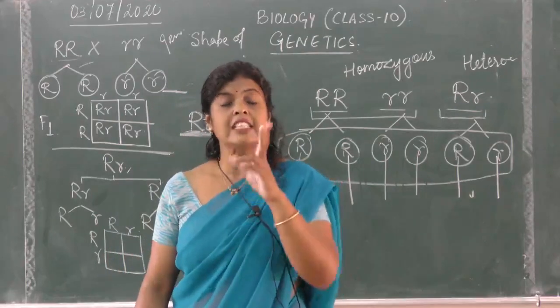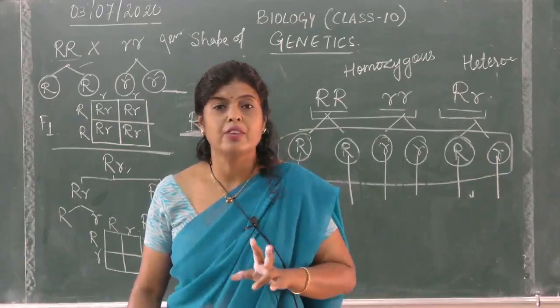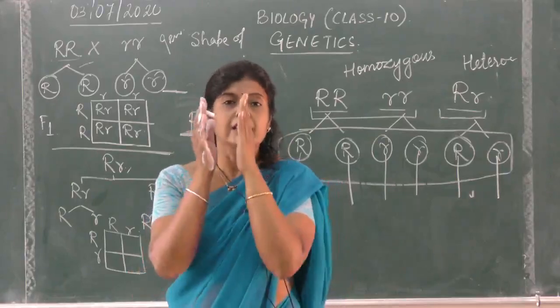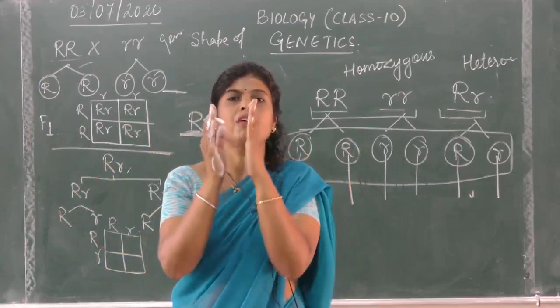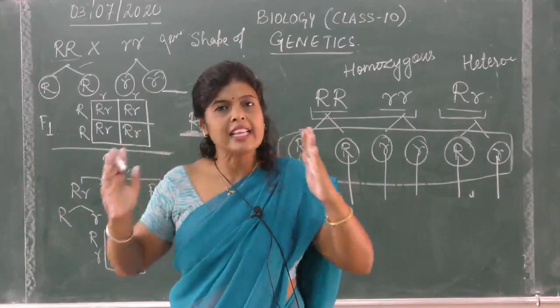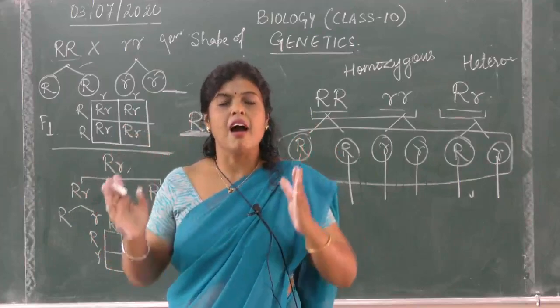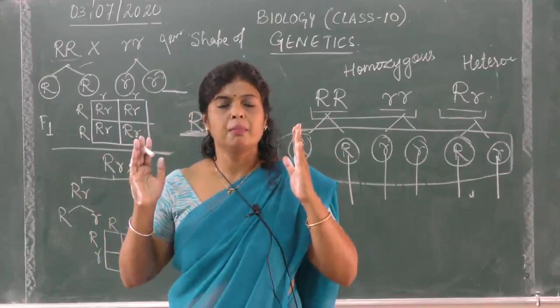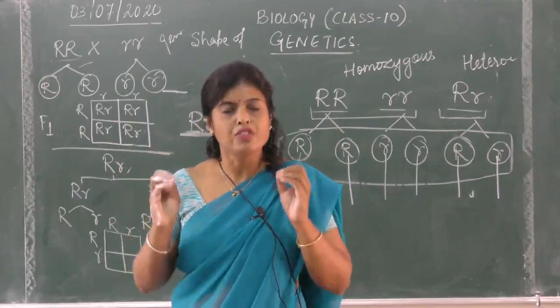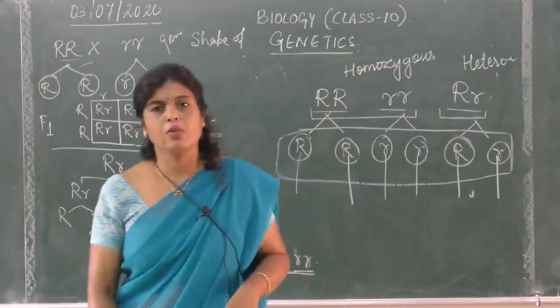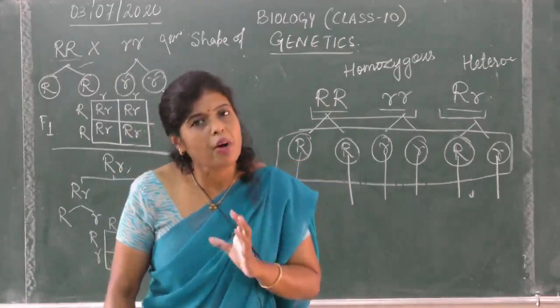These gametes are never heterozygous. Since the members of the allelic pair are segregating, gametes are always pure. It has only one kind of gene. That is why this is also known as the law of purity of gametes.